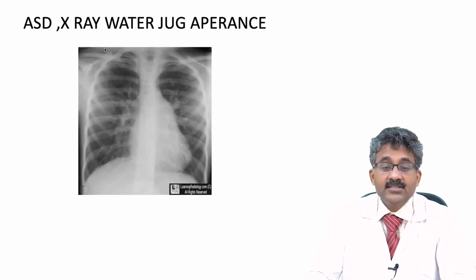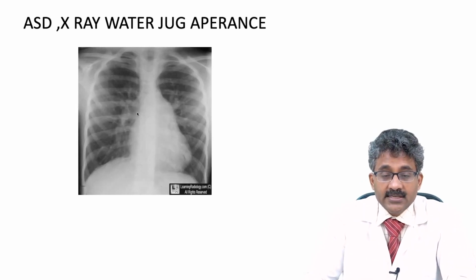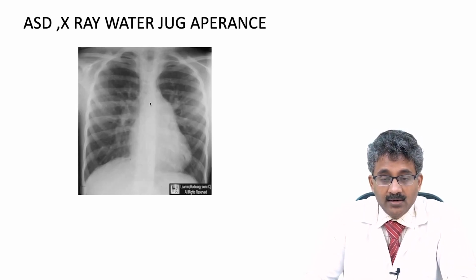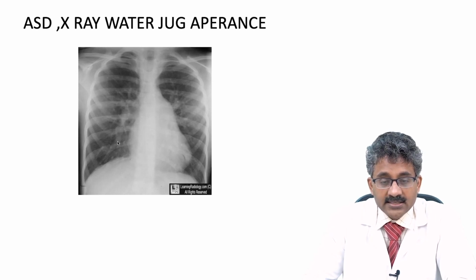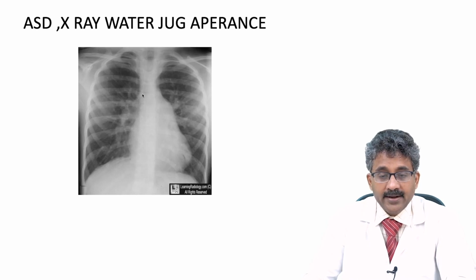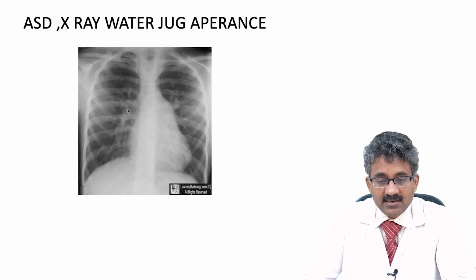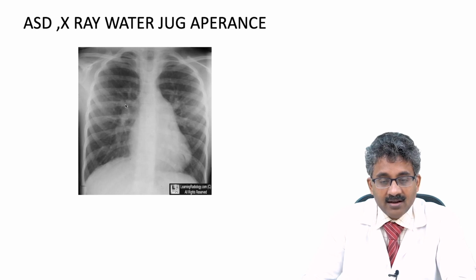So this is an X-ray picture of an atrial septal defect. Here you can see, students, there is a pulmonary plethora, and this is the right descending pulmonary artery which is enlarged here, because of the more blood flow entering the pulmonary artery. You can see that this is the water jug, the handle of a jug. It is the shape of a handle of a jug here, the pulmonary artery, which just goes like this, comes like this, the handle of a water jug. So water jug appearance, students.